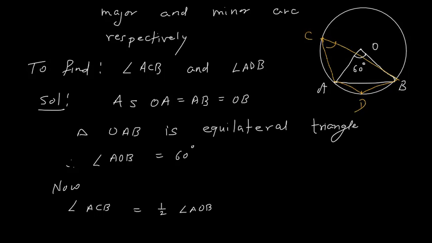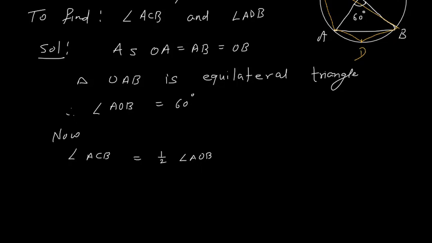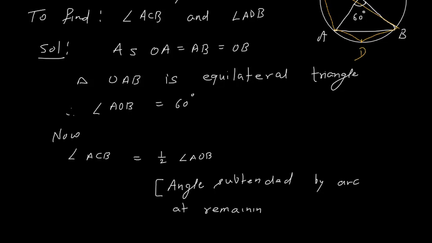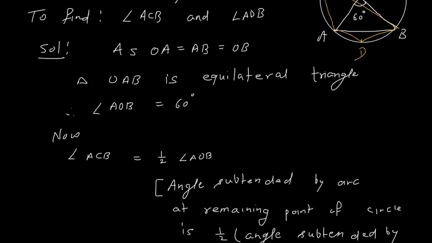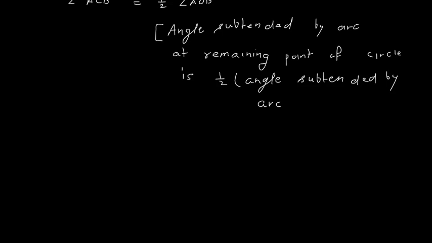Angle subtended by an arc at the remaining point of the circle is half the angle subtended by the arc at the center. This is the reason.